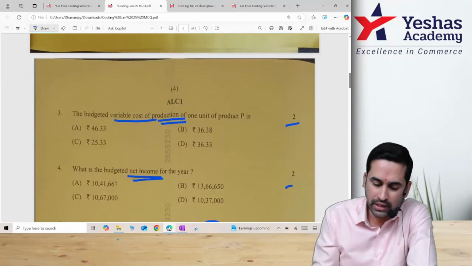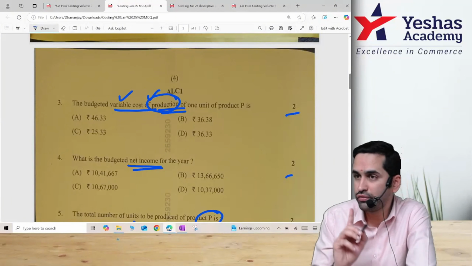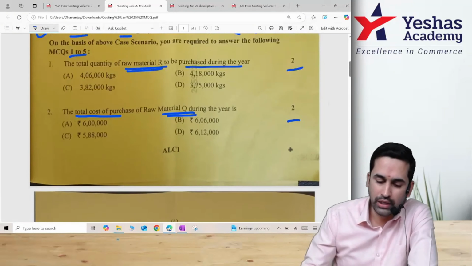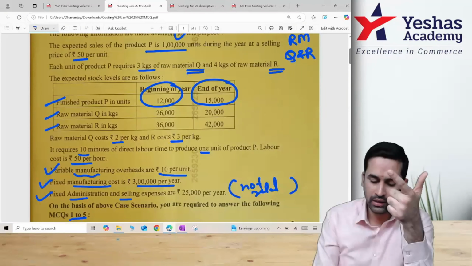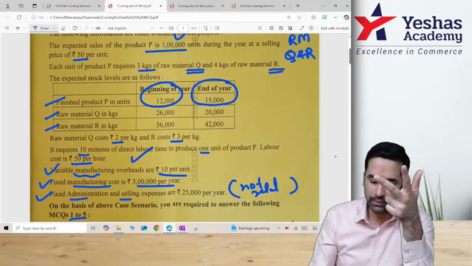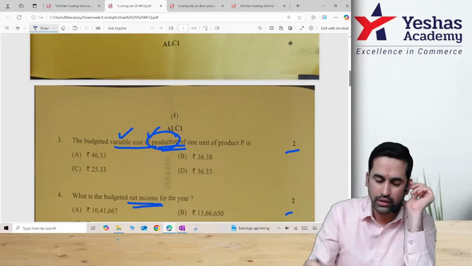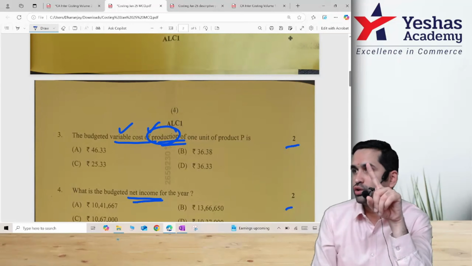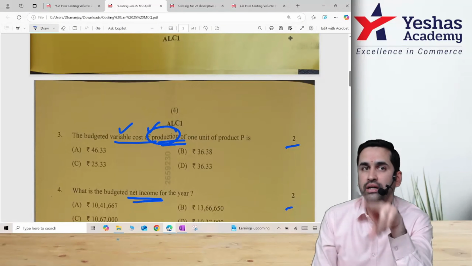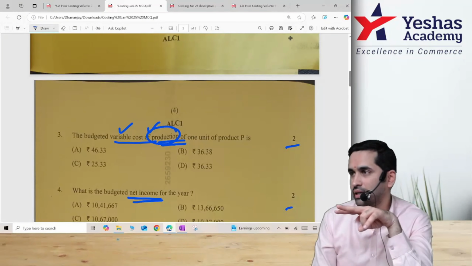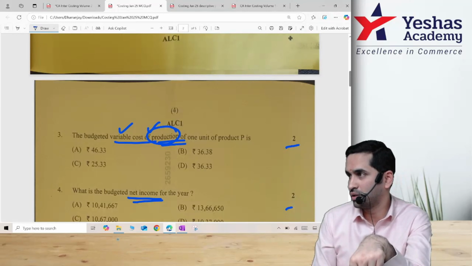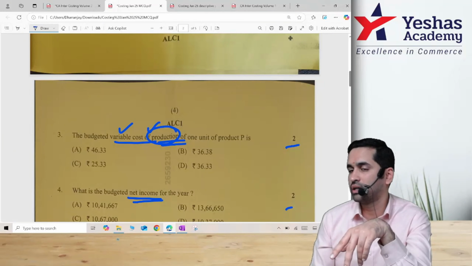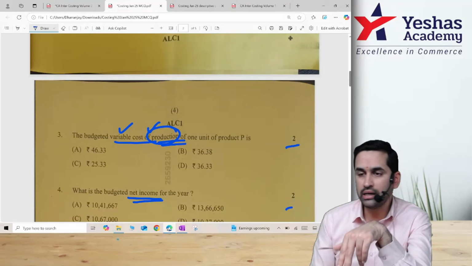And therefore when they ask this kind of question, variable cost of production, at that time I should take only raw material Q, raw material R, direct labor, variable manufacturing overhead. That's it. Because what is the question? Only variable cost of production. You should not add fixed cost of production. You should definitely not add admin and selling and distribution. Students add everything, that is total cost per unit. They have asked only variable cost. Only up to manufacturing. You should not even include office, admin, selling and distribution.